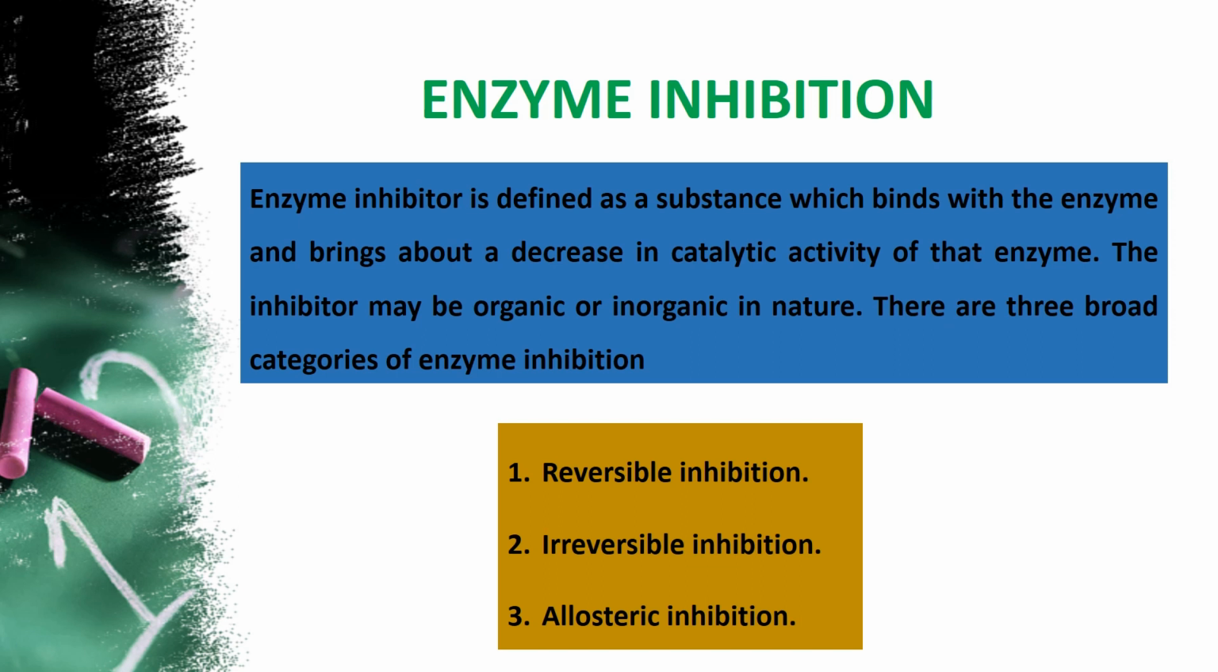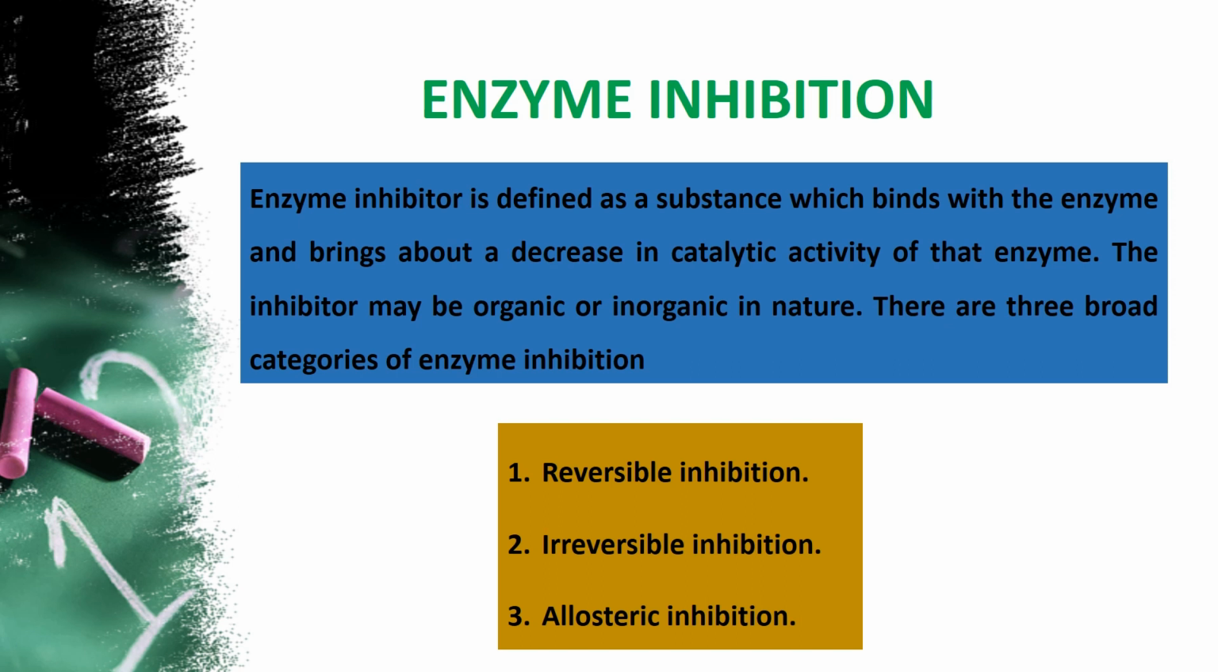The nature of the inhibitor may be organic or inorganic. Coming to that, there are three categories of enzyme inhibition. One type is called reversible inhibition. The second one is called irreversible inhibition. And the third one is called allosteric inhibition. Now we are going to see them one by one in detail.